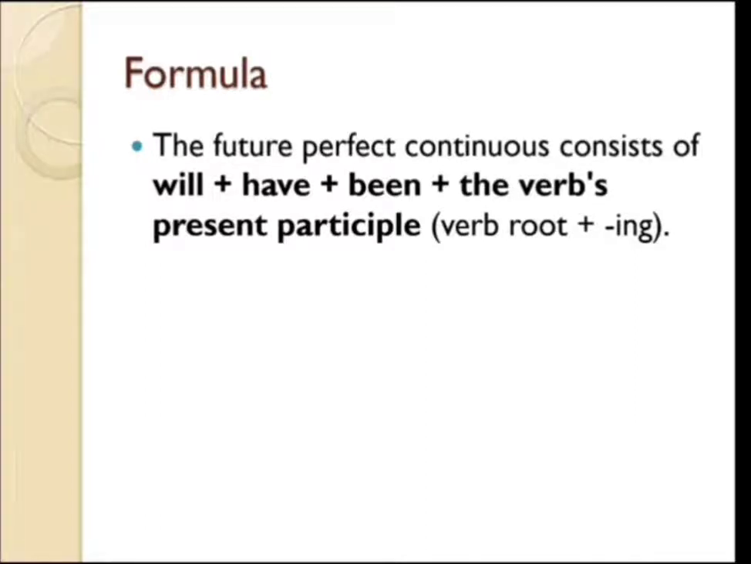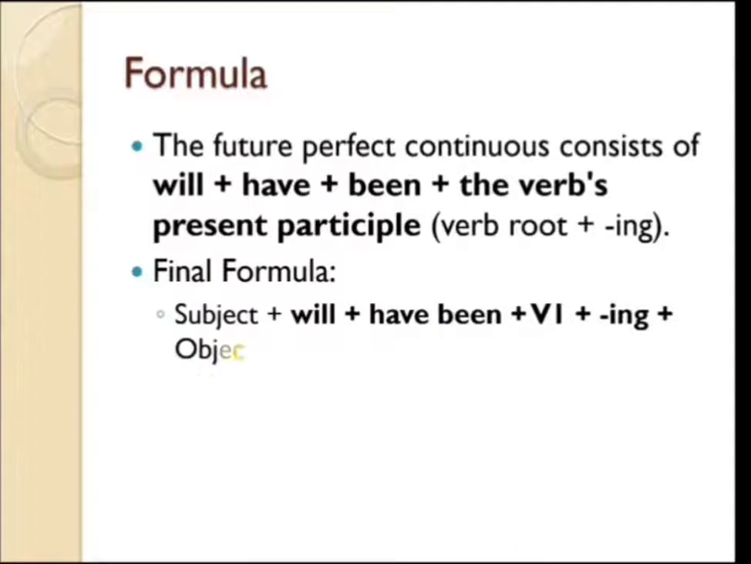What is this V1 plus ing called? It is called present participle. And what is participle? If you add something to the verb, it becomes a participle. So here we will be using the present participle, which is nothing but V1 plus ing. So here is the final formula. Subject plus will plus have been plus V1 plus ing plus object.